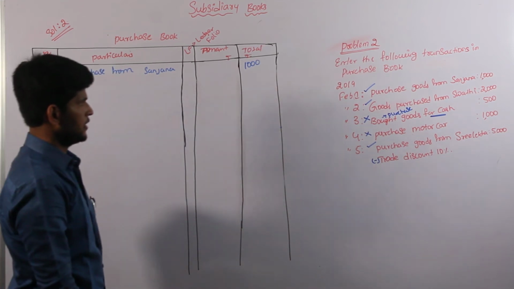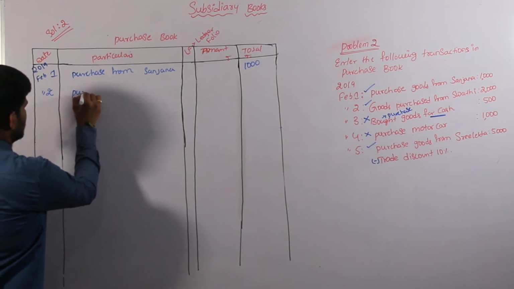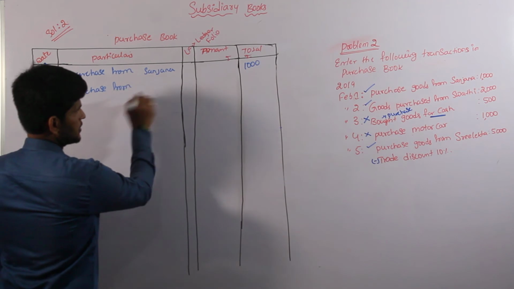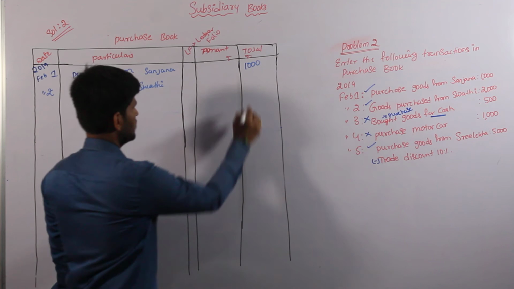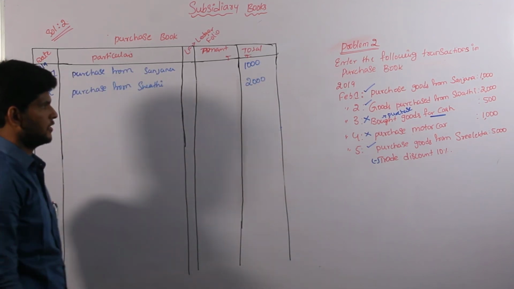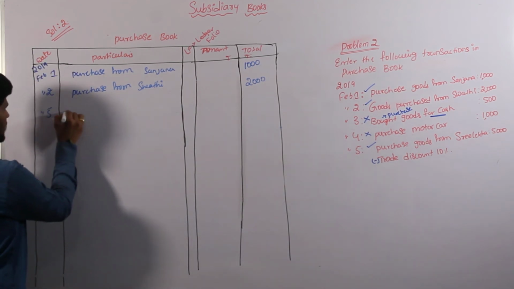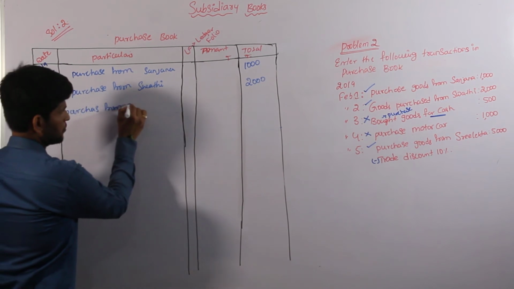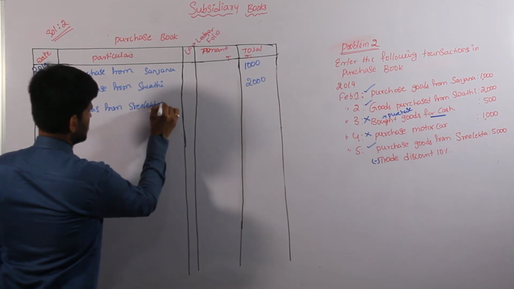Come to the next second one: purchase from Swati, 2,000. The third one is not considered. The fourth one is also not considered. And the fifth one, purchase from Sri Lanka.